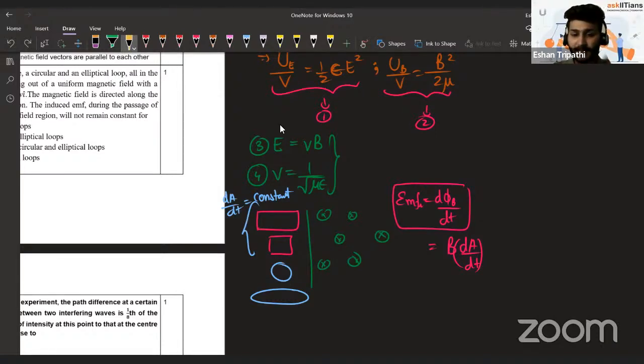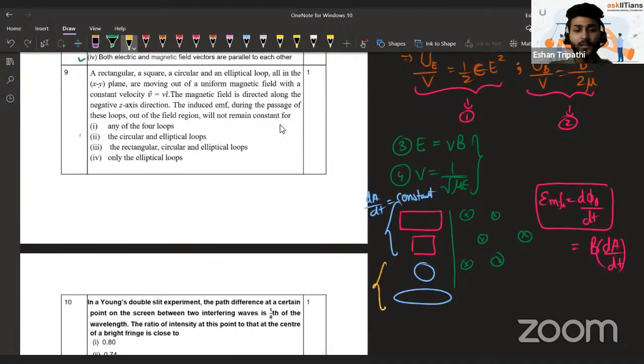Imagine when the circle is partially entered, this much is the area. But then as it enters more, can you see that the width of the part also entering inside it has increased? So faster area will change through it. As it enters, the rate of increase of area is also not constant. It is going to vary in both of them. So here it's not constant. That is why circular and elliptical loops will be the correct answer.